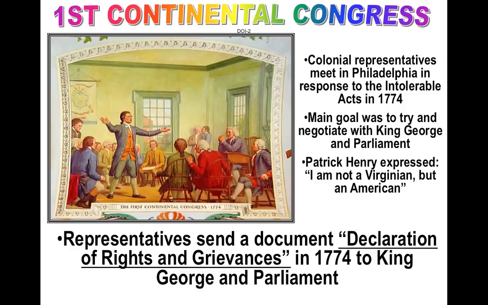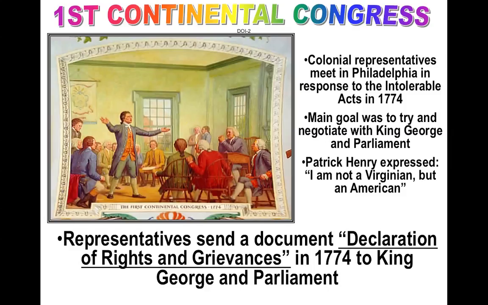Okay, so the intolerable acts took away Boston's trade. So everybody sent somebody to the First Continental Congress. Well, I say everybody. There was one colony that didn't send anybody. If you watch Crash Course, you'll find out which one it was. It might be a good bonus question. Now, the colonial representatives meet in Philadelphia, and they are directly in response to the intolerable acts. There is a cause and effect here, okay?